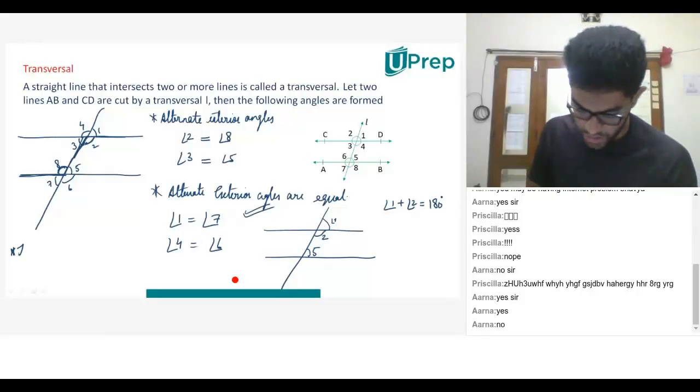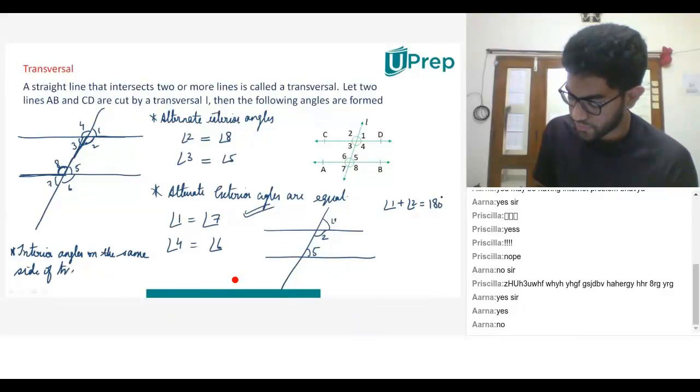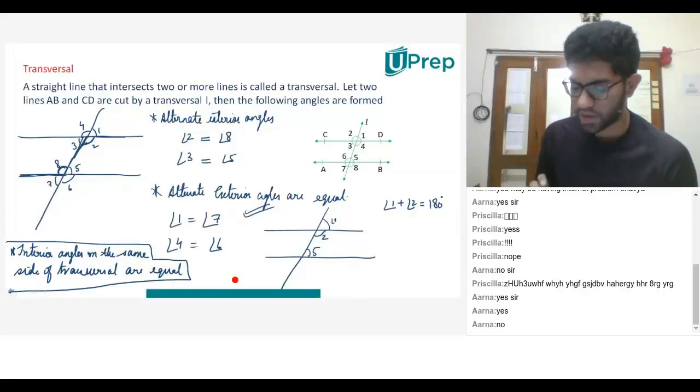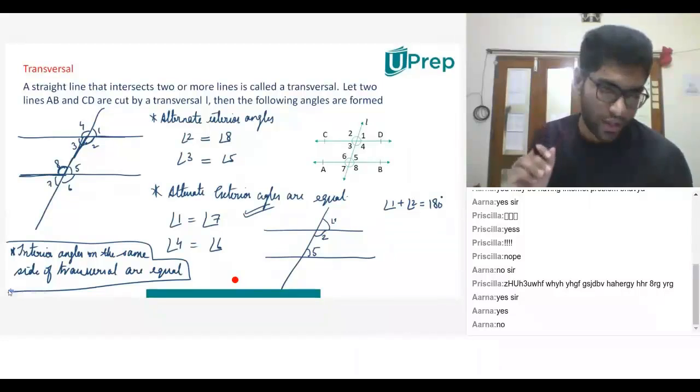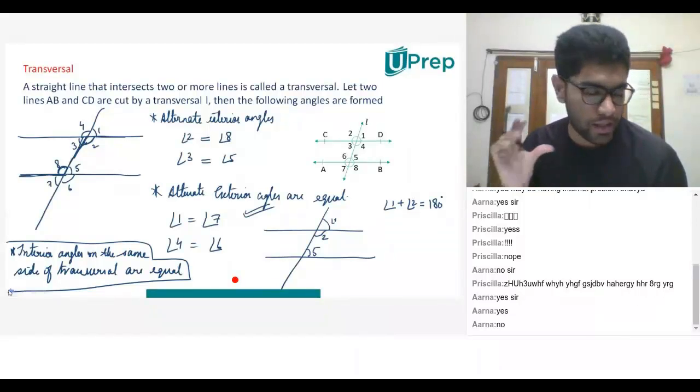Now, sir, the next theorem says, let me first write it down. It says interior angles on the same side of transversal are equal. Now, if the English looks a little complicated, forget about it, relax. Interior angles. What are interior angles? They should be between the two parallel lines.